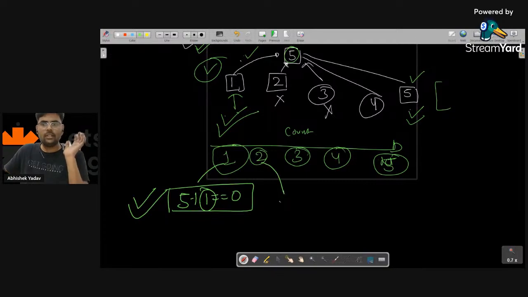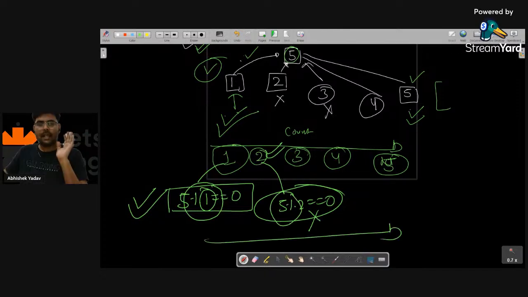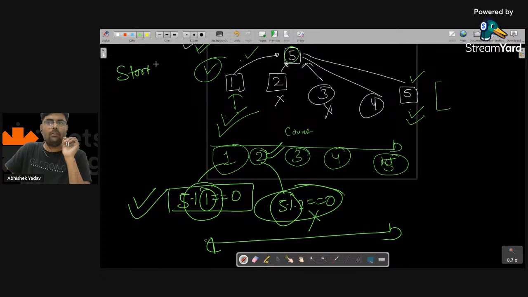Similarly, 5 modulo 2, if it is equal to 0, I will say this is a factor of 5, but here it is false because 5 modulo 2 will give me 1. So I have to repeat this modulo logic again and again. How many times? I have to start from 1 and go till n, right?